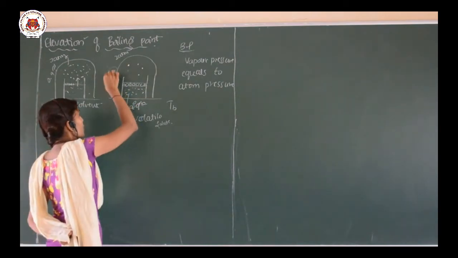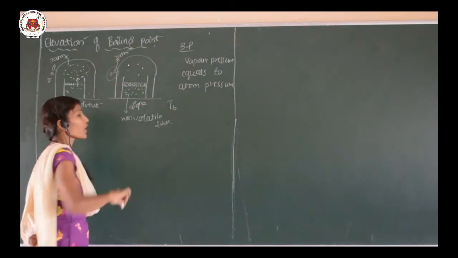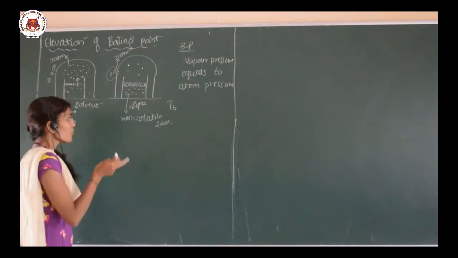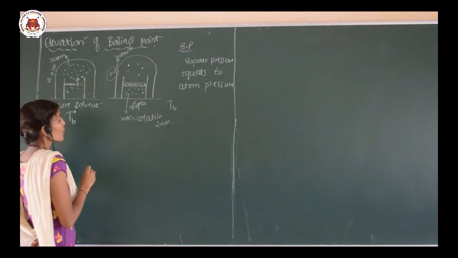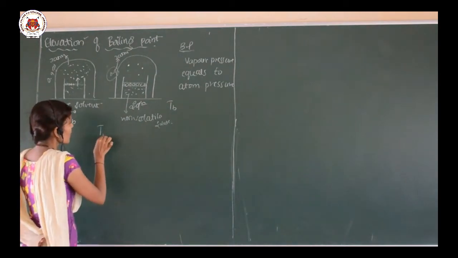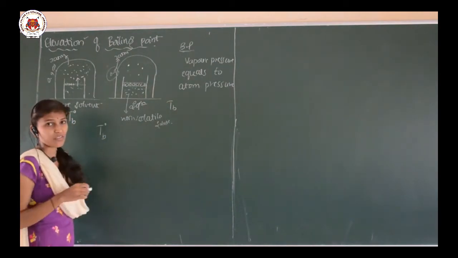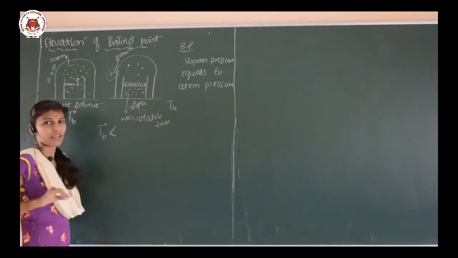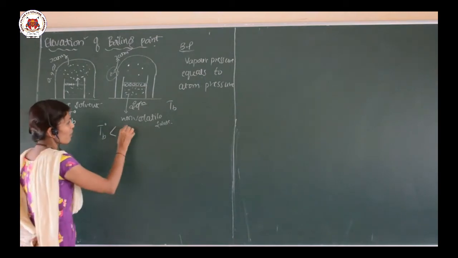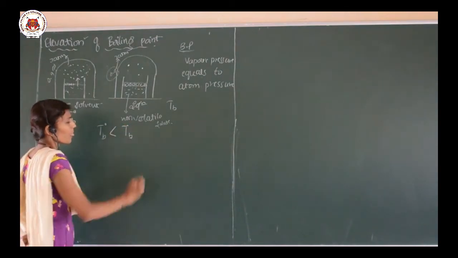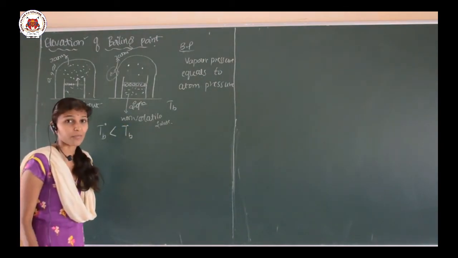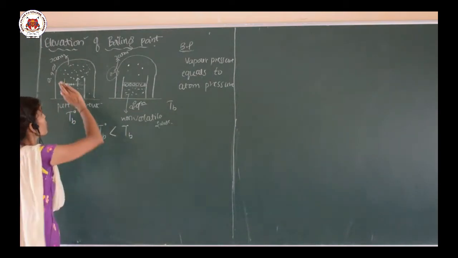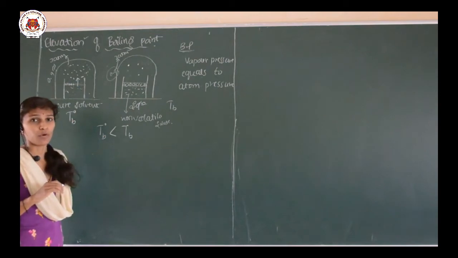But here it is 0.7, and to reach 1 atmosphere it takes little more time. So, looking at these two, we can say that TB naught, the boiling temperature of the pure solvent, is lesser as compared to TB, the boiling temperature of the solution. Now we are talking about elevation of the boiling point.